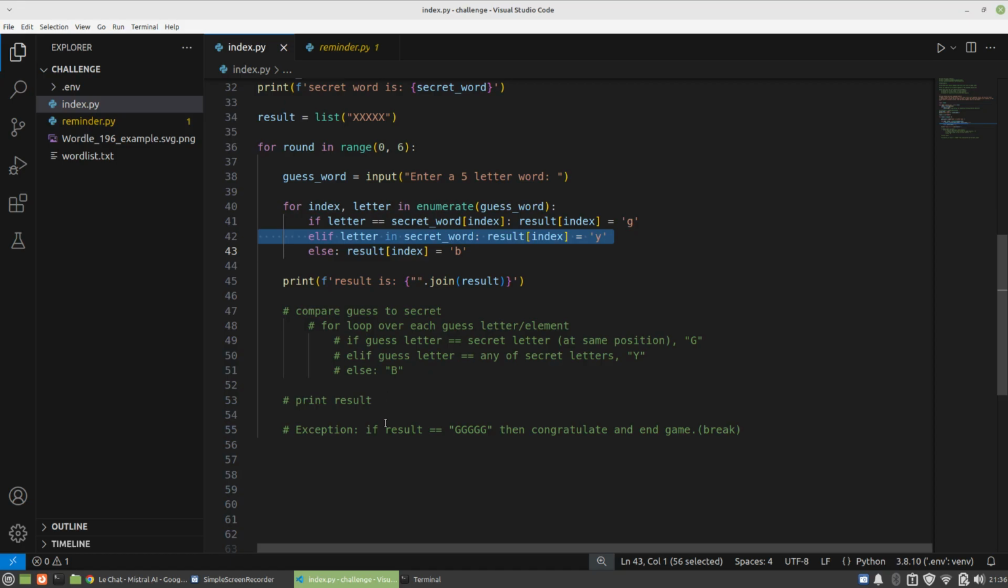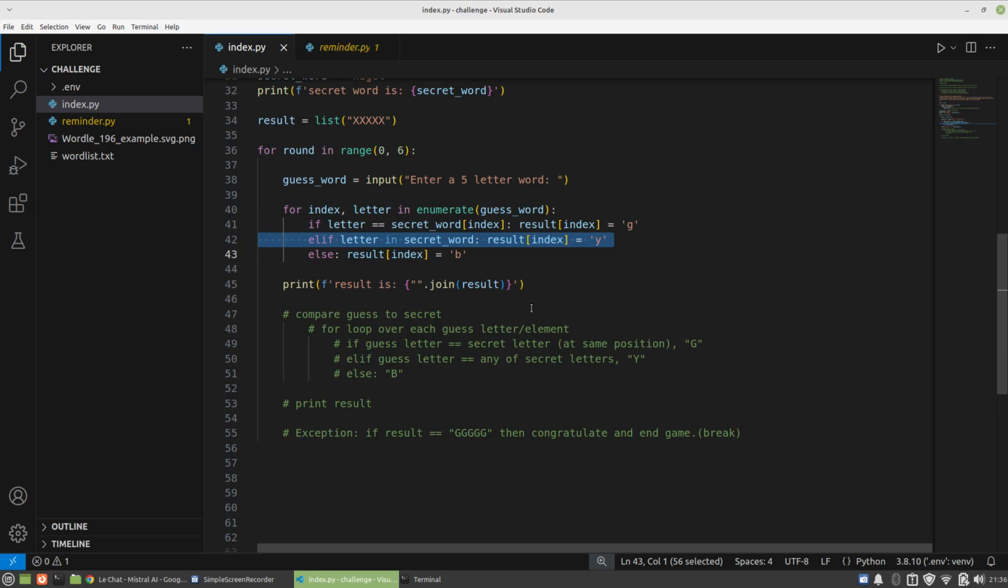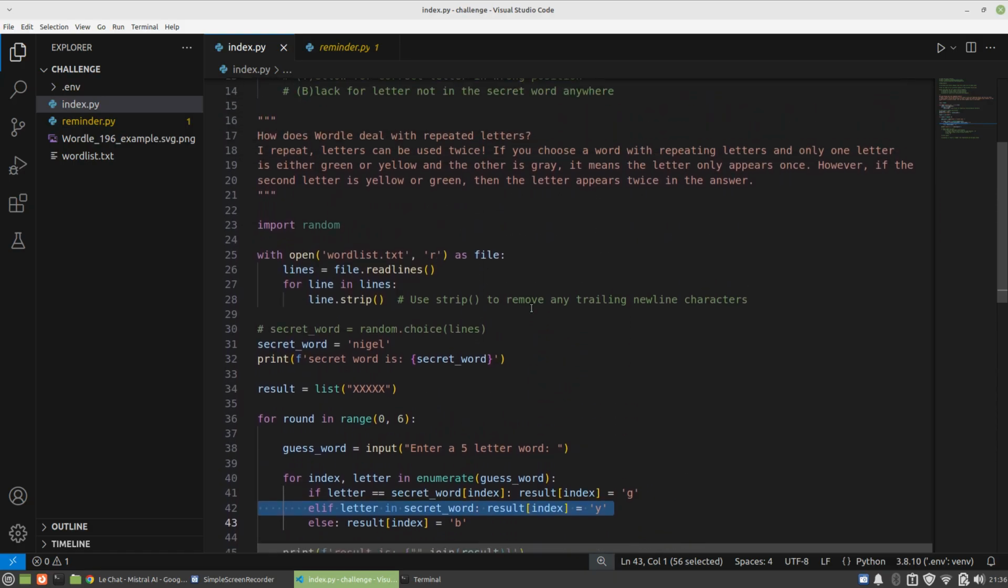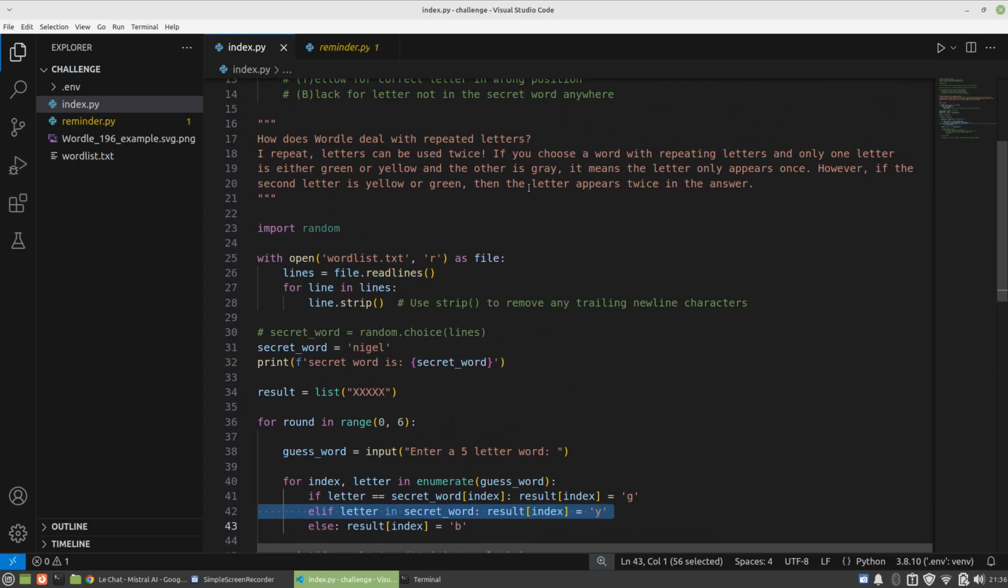Now obviously, I can tidy this up, I can refactor this into functions and stuff. We're almost there, right? I just need to add that if the result was found, then congratulate and break out of the loop and end the game. But we need to take into account this special case that we were talking about earlier with repeated letters. So this is what I'm going to look at next.